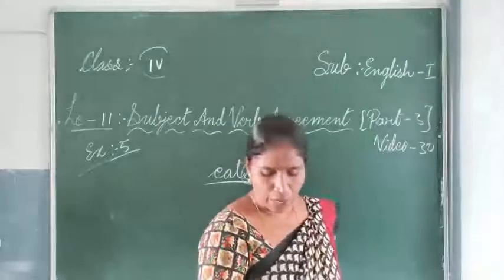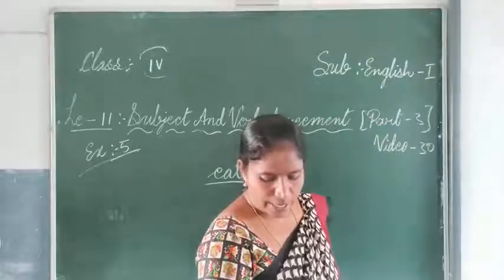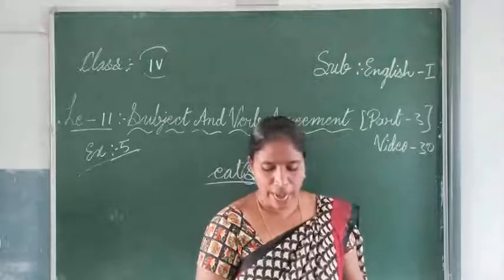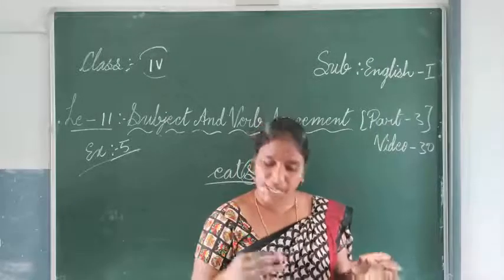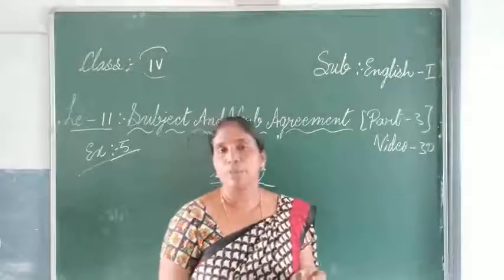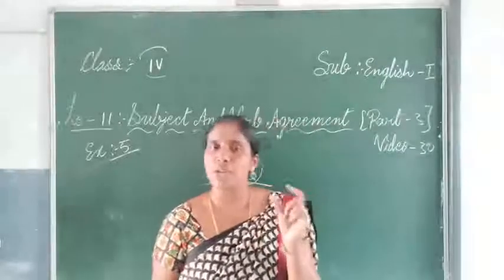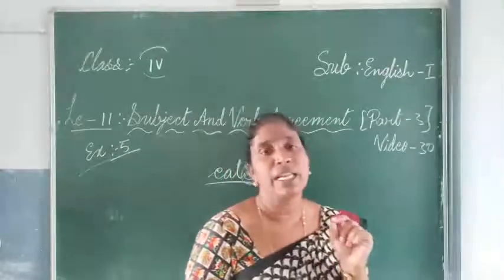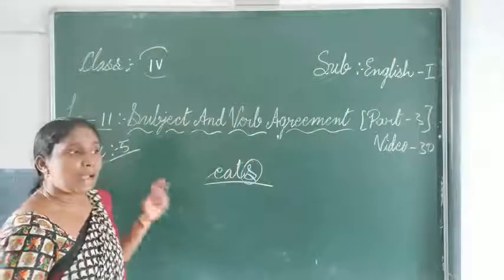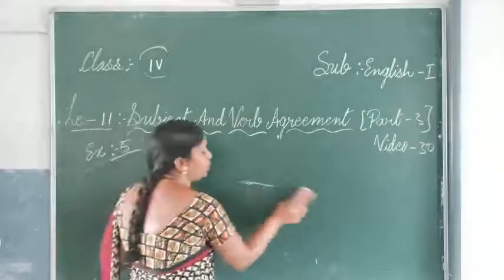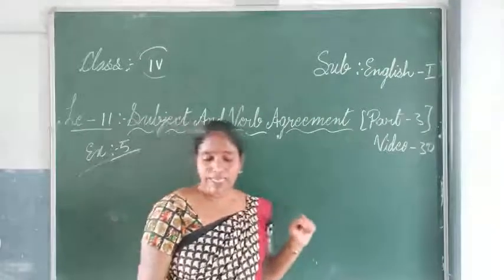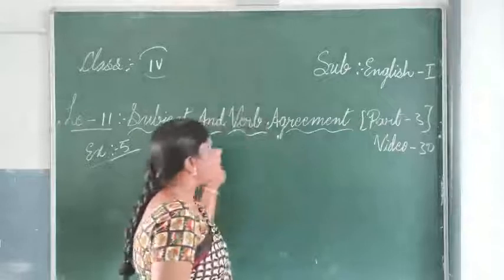So the same thing you have to do in all the sentences. And Sneena do not respect her elders. She is getting a scolding from our neighbors. Because it is she, you have to change that one and use is. So like that you have to see the subject and then change the verb into singular or plural according to that. So this is the lesson about subject and verb agreement.